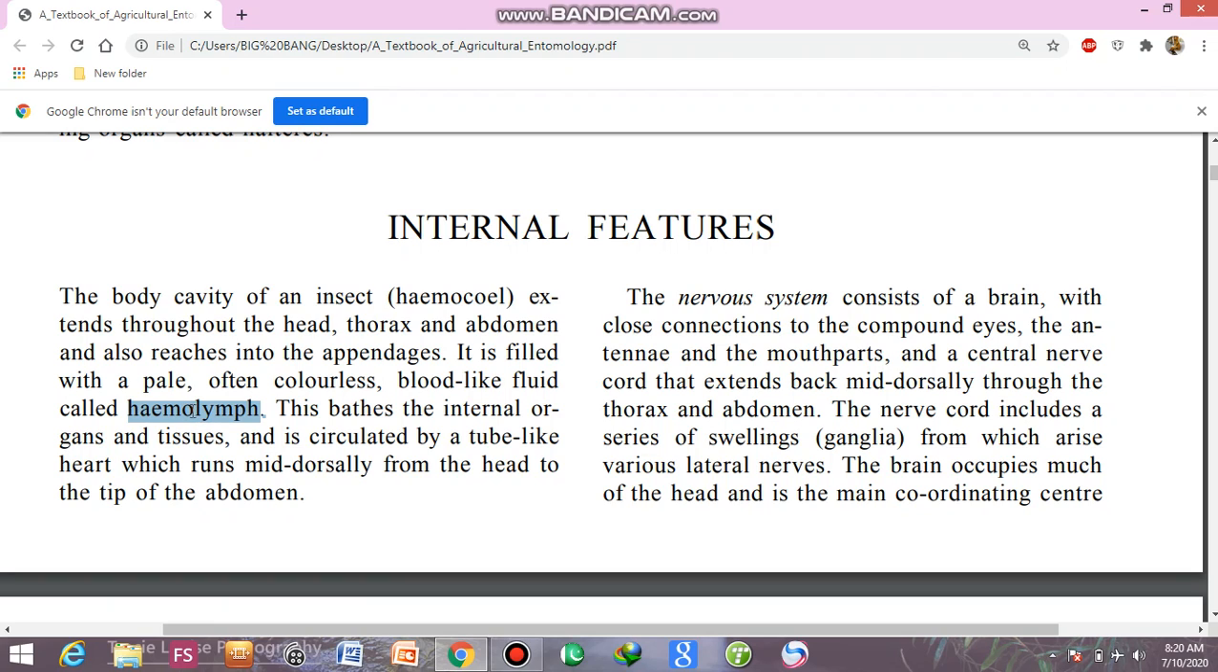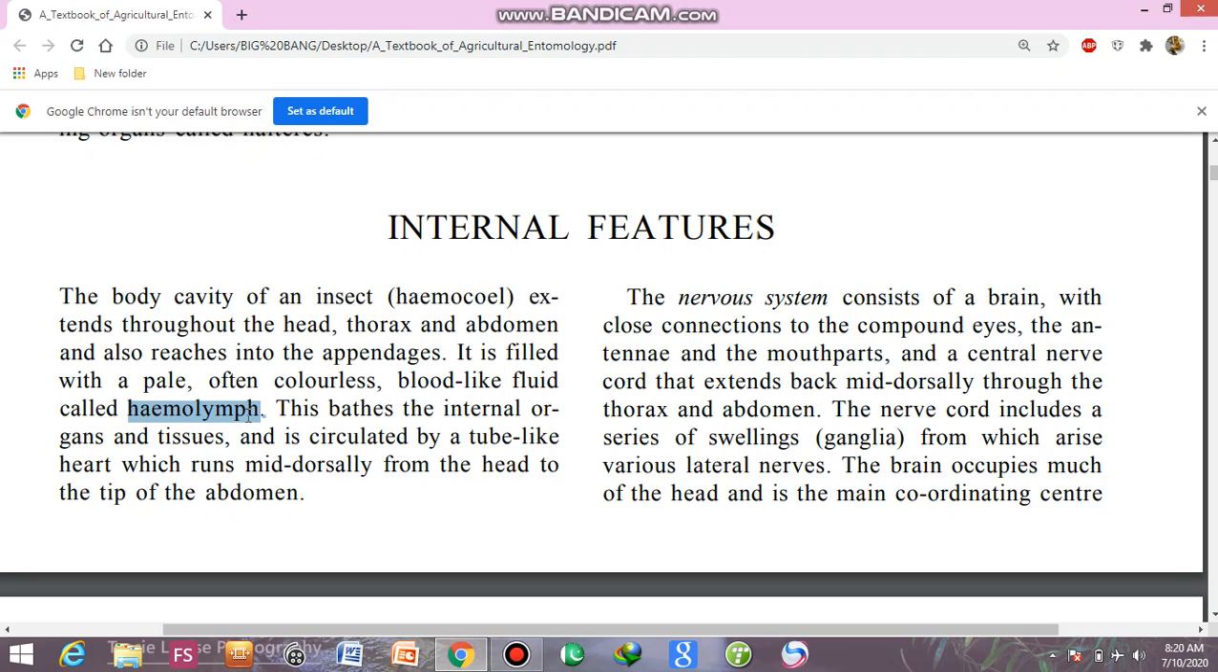What is the color of the hemolymph? It is straw colored or pale, like a colorless fluid, which runs into the body and is responsible for the exchange of various substances in the body. This directly bathes the internal organs and tissues. It means that insects have an open circulatory system.